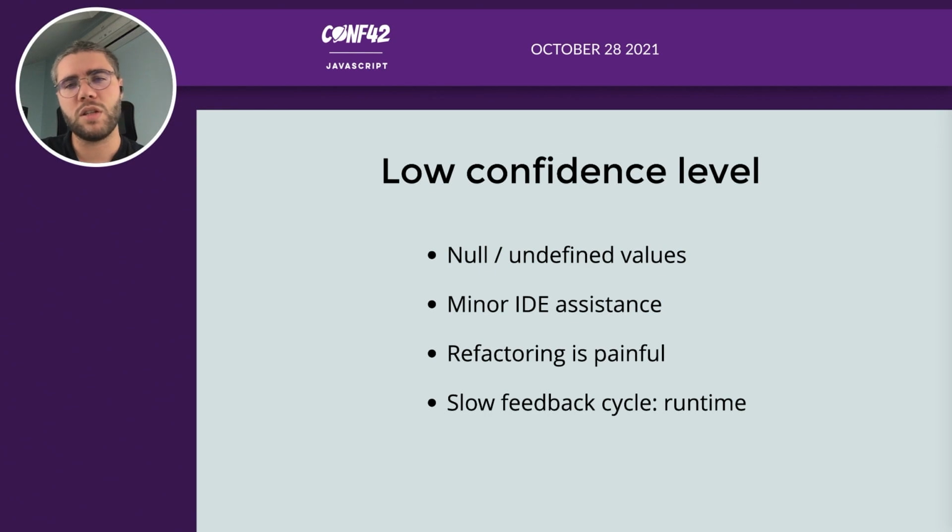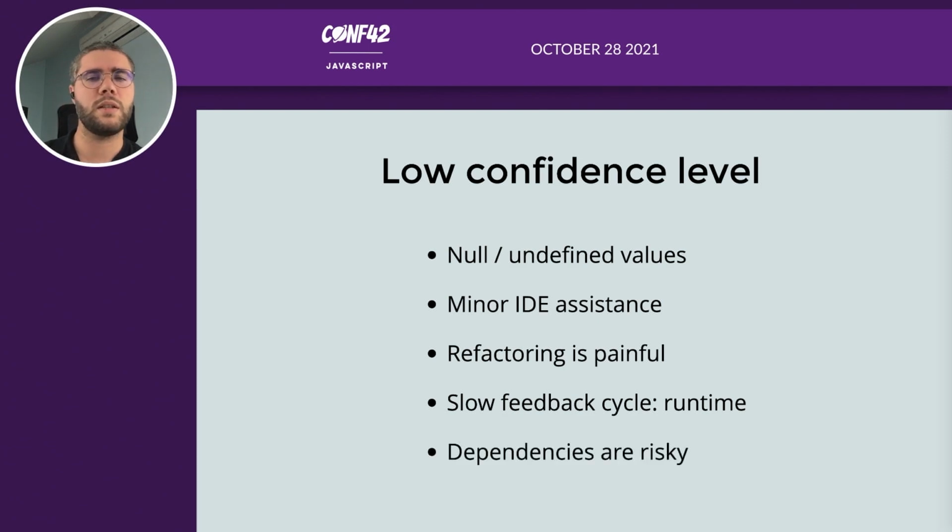The feedback cycle is pretty slow because often you will need to go to runtime to see if something is working or not. Even if you're practicing TDD, test-driven development, there are a few things that you won't notice until you try to actually run your code. So it's a pretty slow feedback cycle.